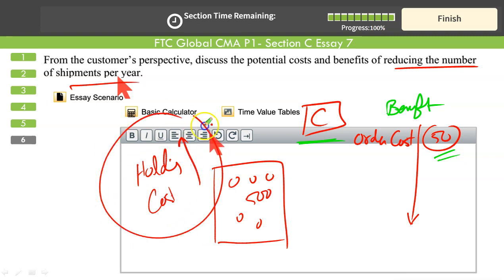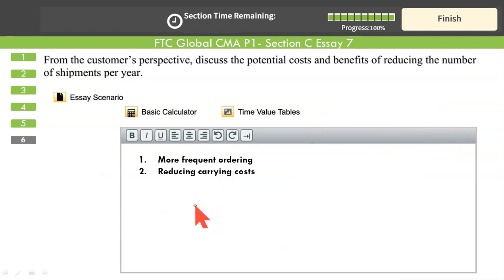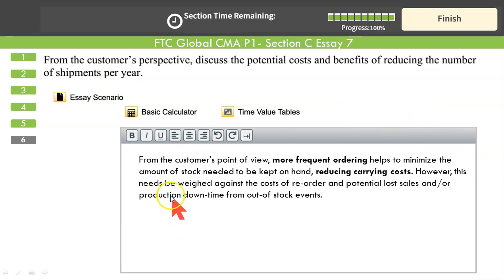That's a drawback. So advantage is that your ordering cost will fall. The drawback, since your order size is bigger, you have to have larger space to accommodate these increased units. Holding costs go up. Enough. These 2 points, enough. Do not overdo things. And that's all. You get the full credit.